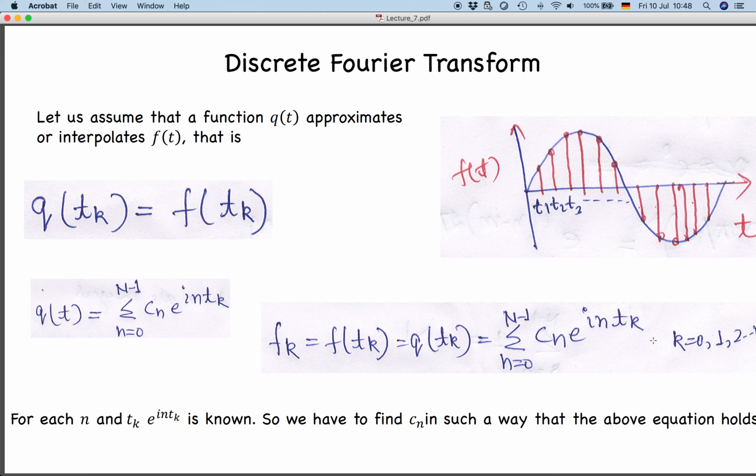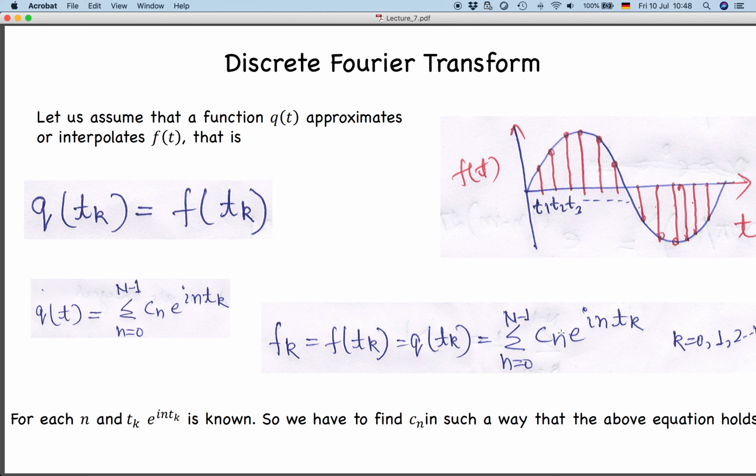If you see in this equation, for each value of n, this exponential term e to the power i n tk is known because tk is known to you, since corresponding to the kth sample you know the value of time in your data. So you know tk, you know n. What we don't know is cn. So we have to estimate cn in such a way that, given the data, fk is given to you, e to the power i n tk is known, you have to determine cn.